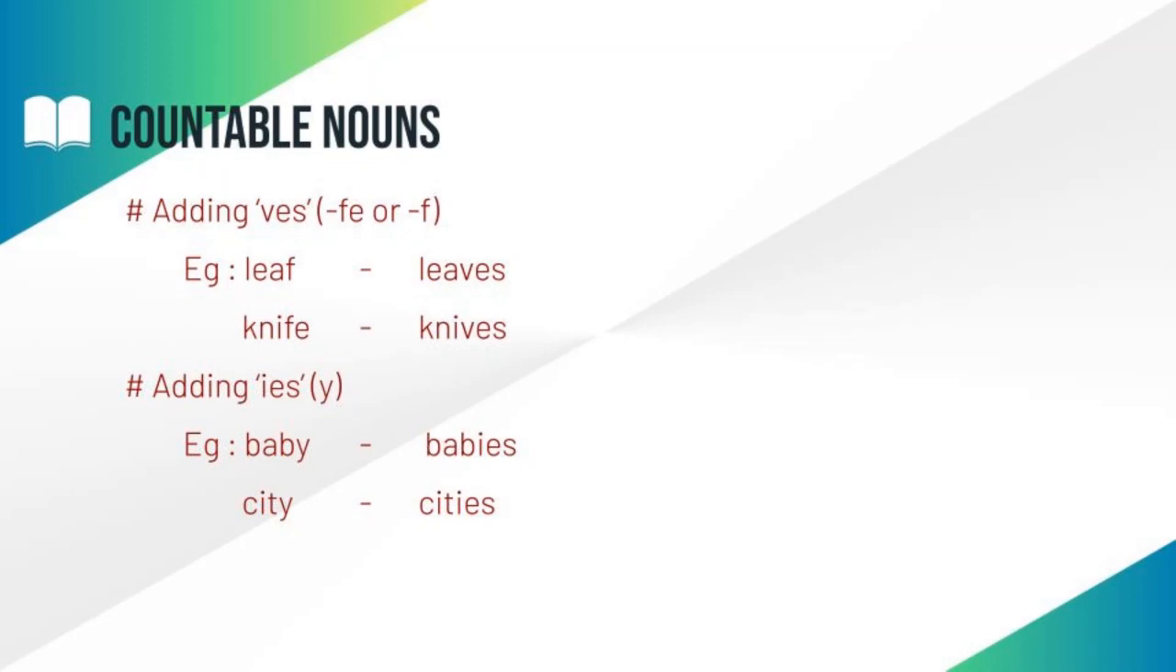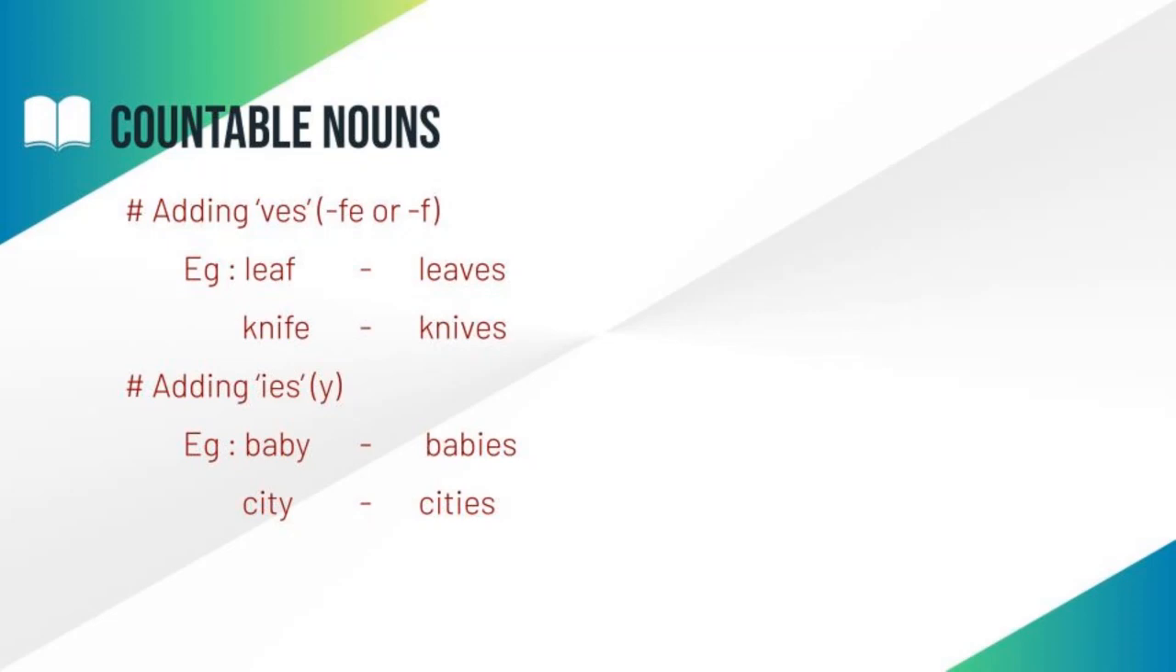Look at the first example, leaf. Leaf is a singular noun. Look at the last letter, it is f. The noun leaf ends in f. So what do we have to do now? We have to remove the last letter f and then add ves, leaves.